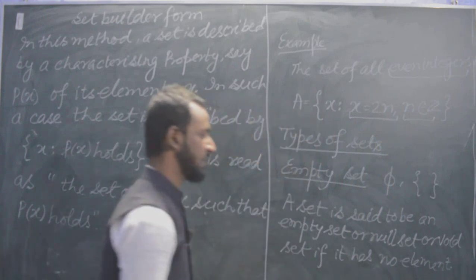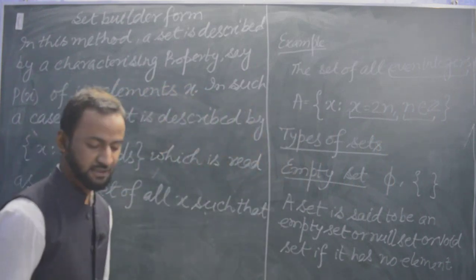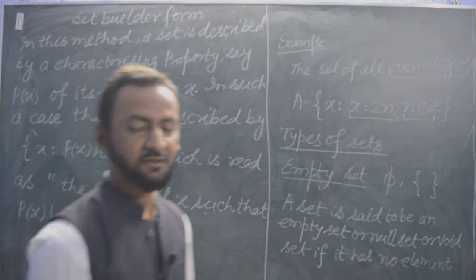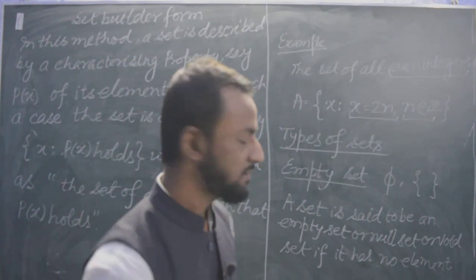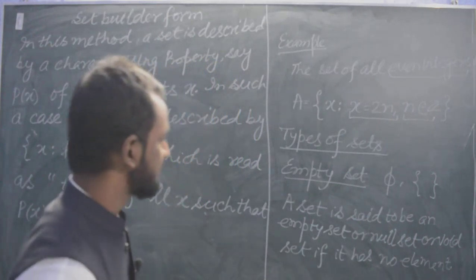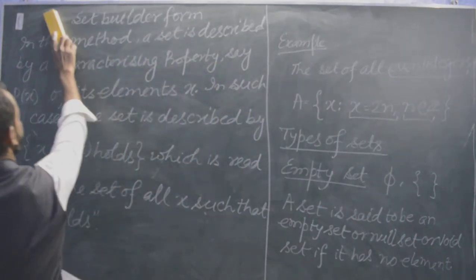That means if we get any set where there is no element, that set will be described as an empty set. Sometimes they say null set, sometimes void set.